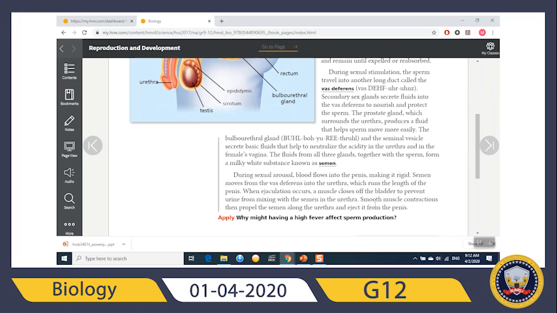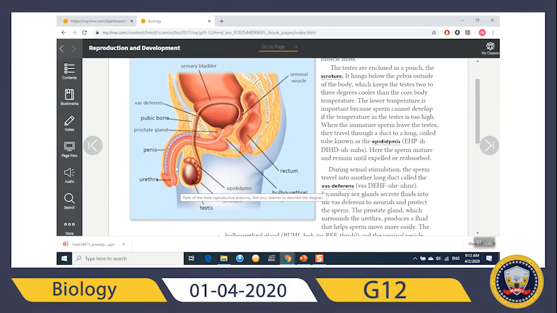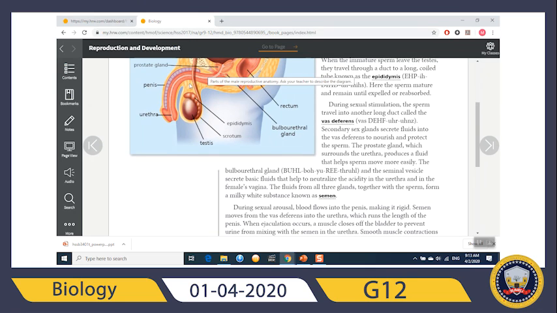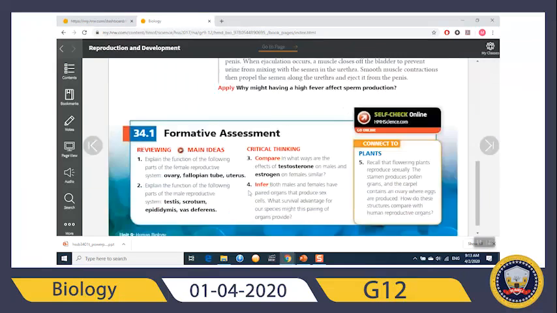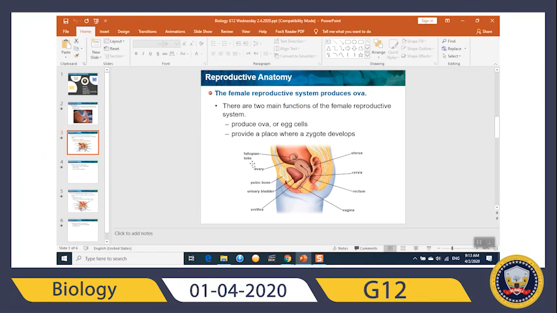Okay? Now, smooth muscle contractions then propel the semen along the urethra and eject it out of the penis. These are smooth muscles, and contractions will occur that propel the semen outside. Now, let's sum this up in a different way.